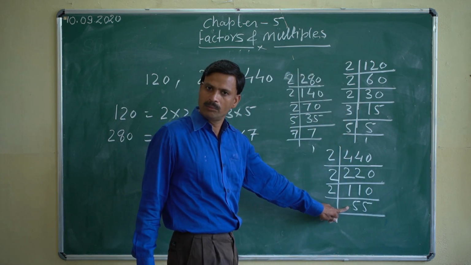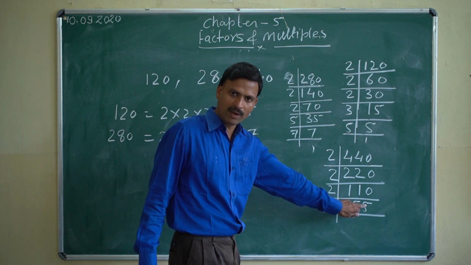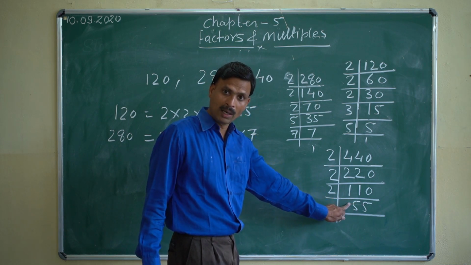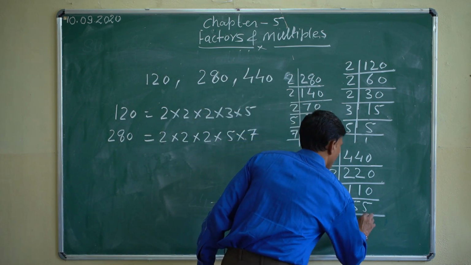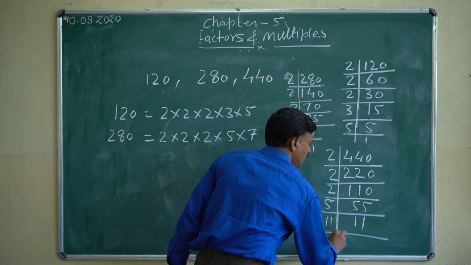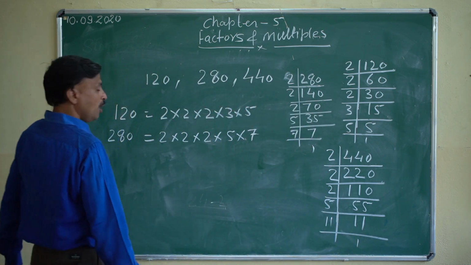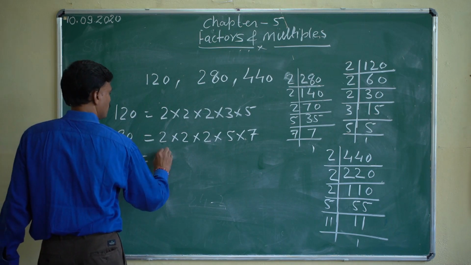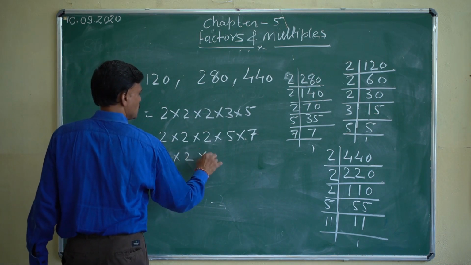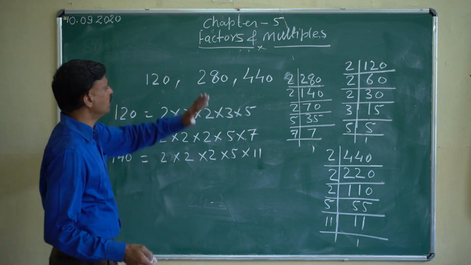Is 55 divisible by 2? No. Is it divisible by 3? 5 plus 5 is 10, no. Then it is divisible by the next prime number, that is 5. Then 11, divisible by 11 because 11 is a prime number. Okay, the prime factorization of 440 is 2 into 2 into 2 into 5 into 11. So this is the prime factorization.